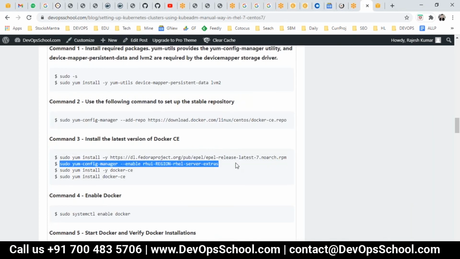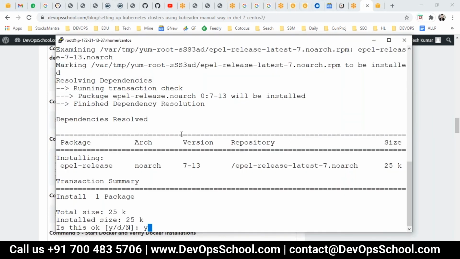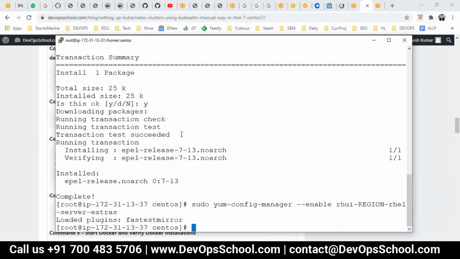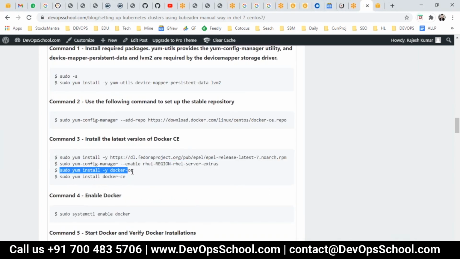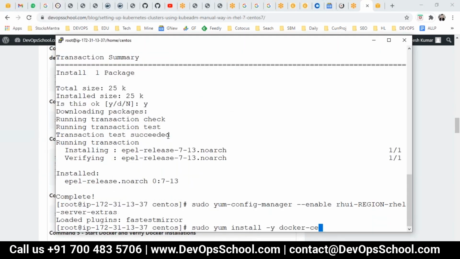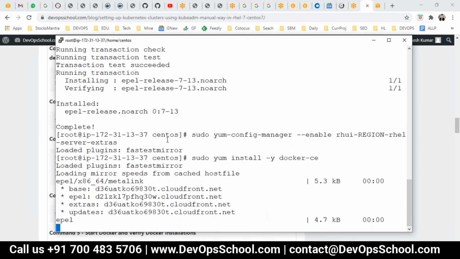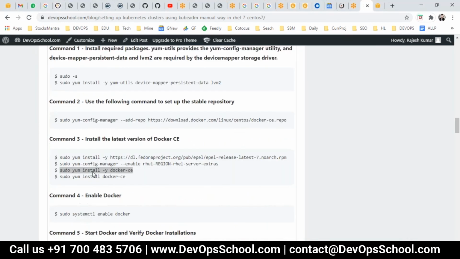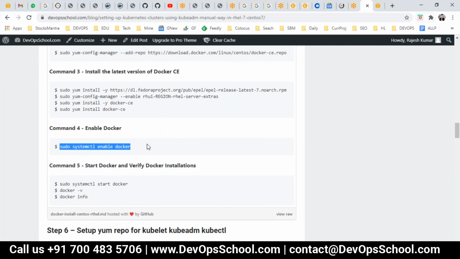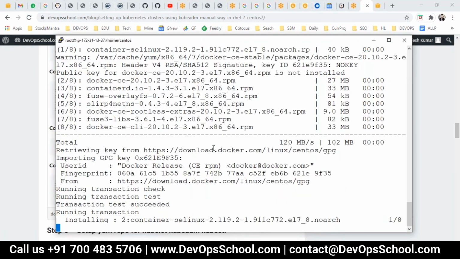These same commands we used to set up Docker, right? Yeah, it's the same command, guys. I just copied it in one place. So same command, nothing different. Okay, so guys, I've installed this. I'm going to enable the services. Let it get completed. I'm just installing Docker right now on the master machine. Same thing I have to do on the workstation also, worker also.